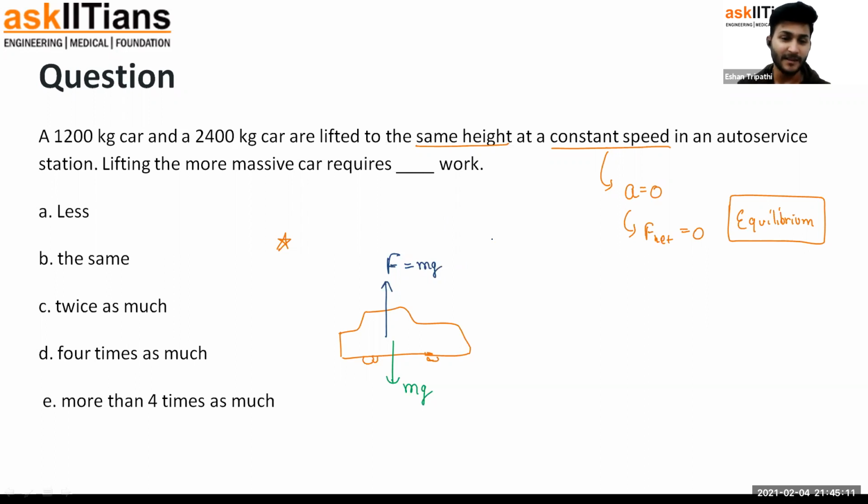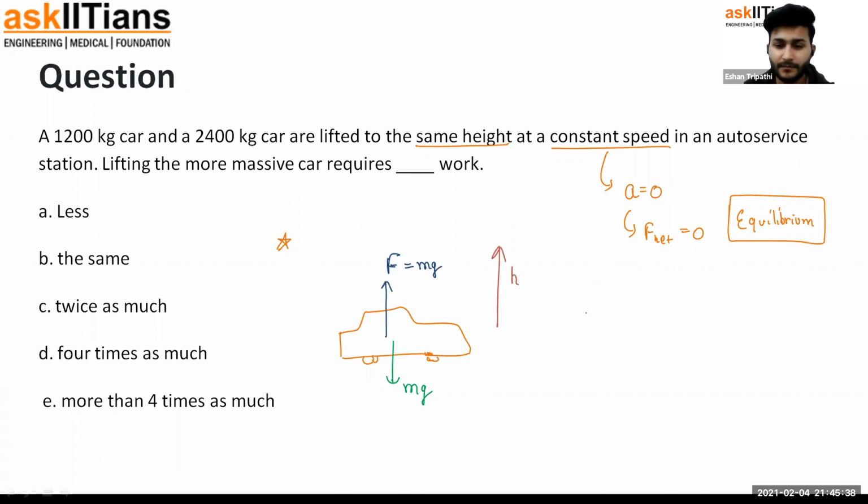So equilibrium, again, I'm telling you, does not mean the body is at rest. Equilibrium means it's not speeding up or slowing down. The car was already moving up with some speed. Since we are balancing the forces, it continues to move with constant speed. It does not accelerate suddenly. So it is moving with some constant speed, and we are applying mg amount of force to lift it up. Now let us say it is lifted through a height h.